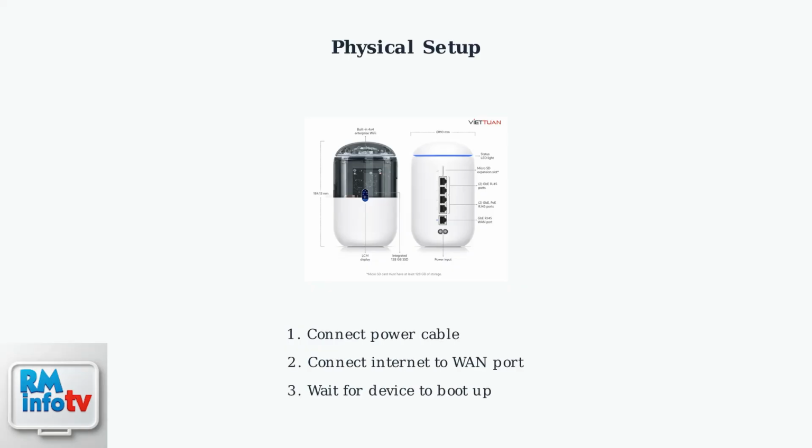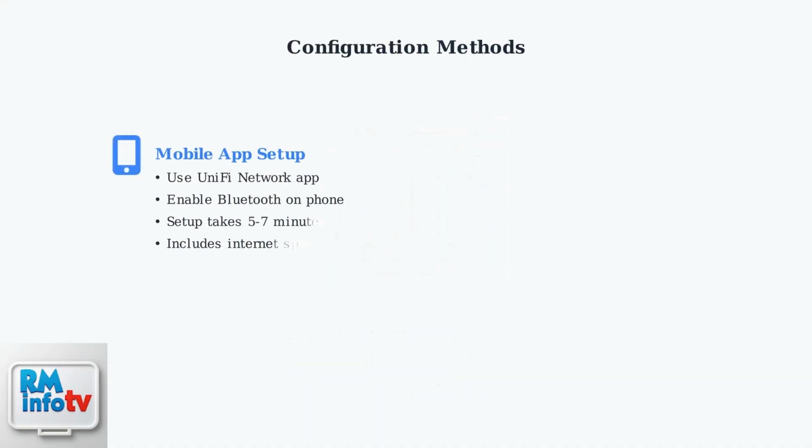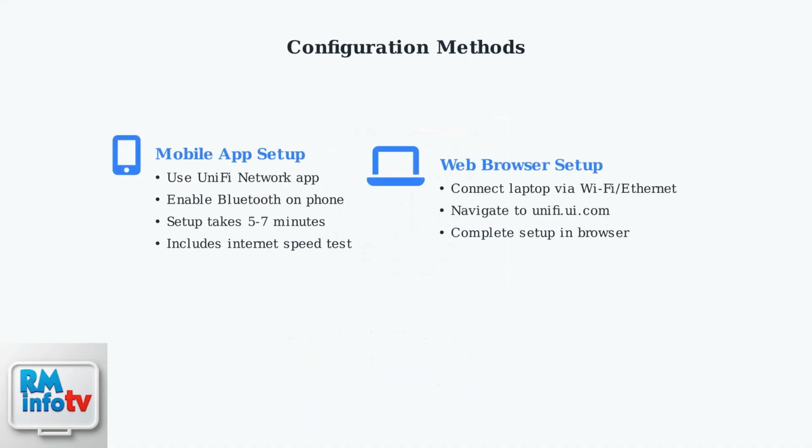Connect the power cable to the power input and your internet connection to the appropriate WAN port. The device will take a moment to boot up and initialize. You have two main options for initial configuration. The mobile app method uses the UniFi Network app on your smartphone with Bluetooth enabled to discover and configure the device. Alternatively, you can connect a laptop and access the setup through a web browser at unifi.ui.com.